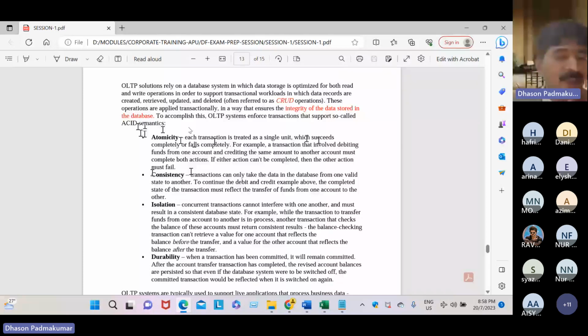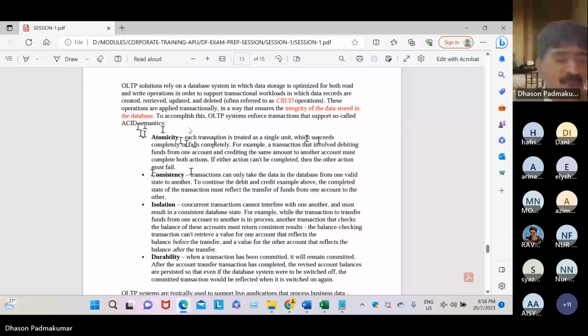Don't worry, because the system knows. It succeeds completely or fails completely. If anything goes wrong during the transaction, it knows.